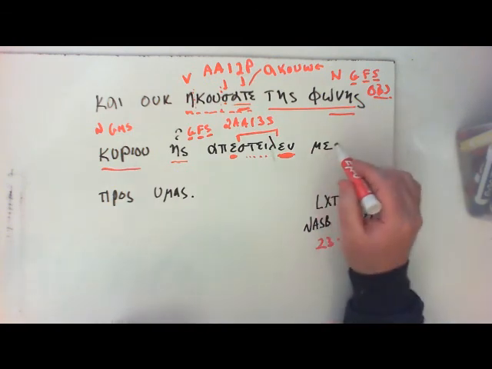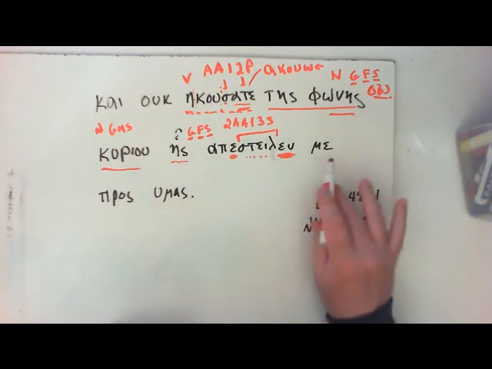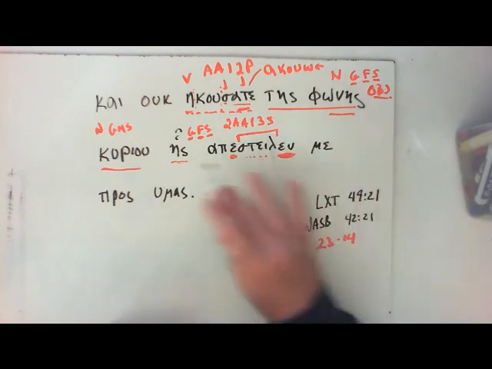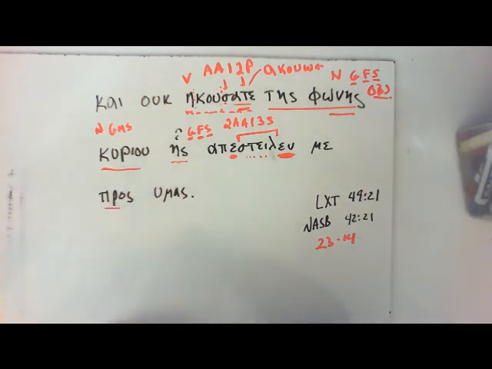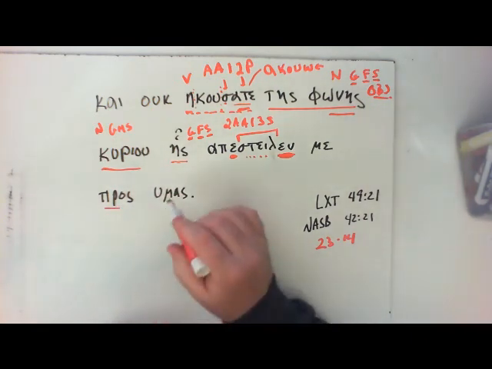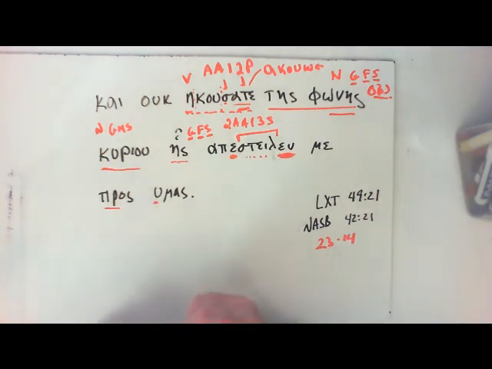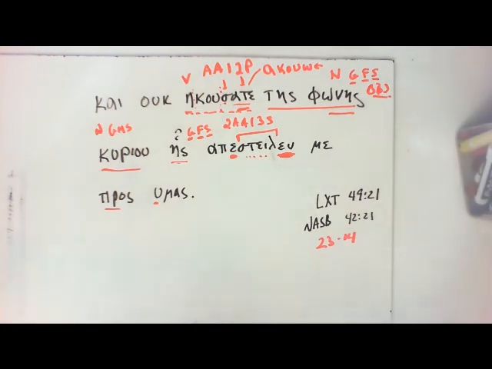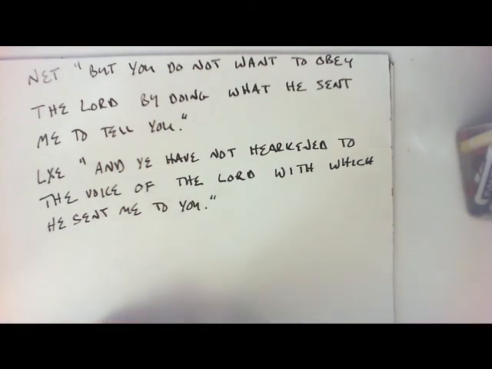Me is a pronoun. Who he sent me, the voice who sent me to you. Okay, pros is that to, towards, with. Humas is another pronoun. It's nice because it's that you class vowel right up at the beginning, which we would say is you. If you look at some translations, and in particular, here's the New English Translation.